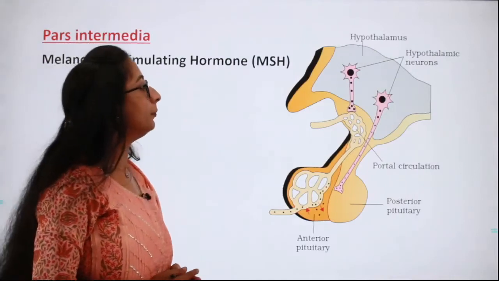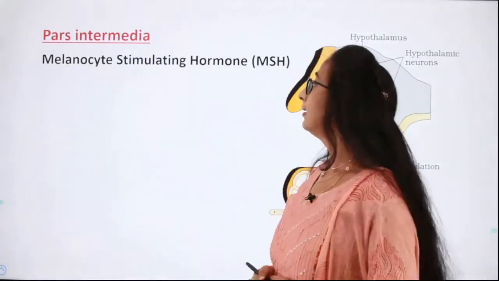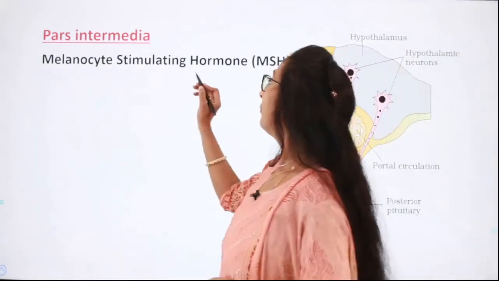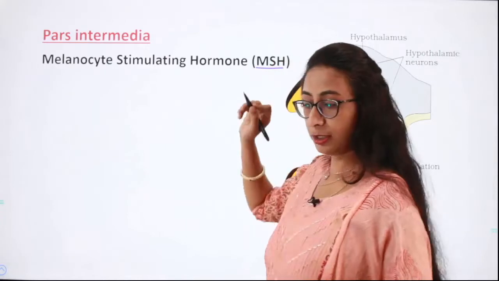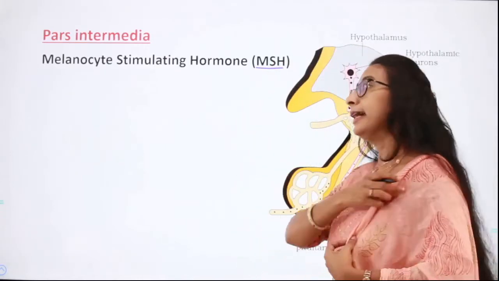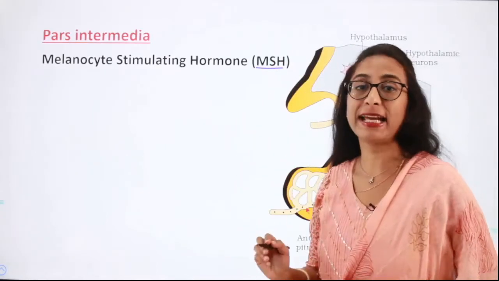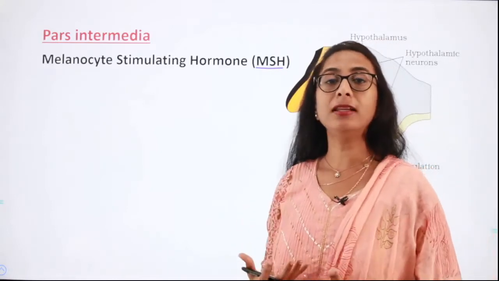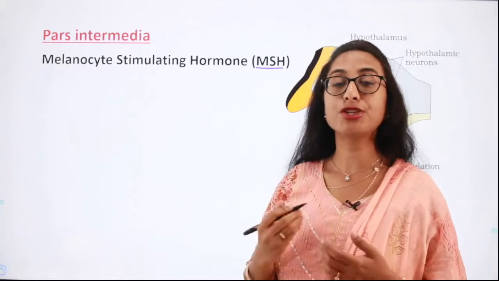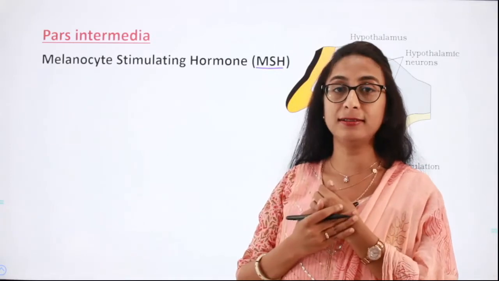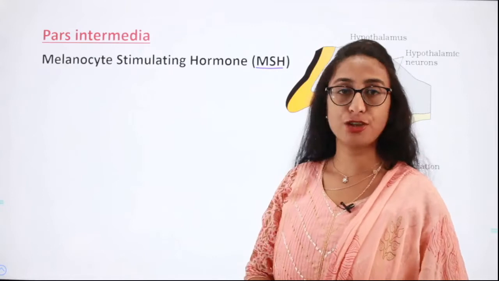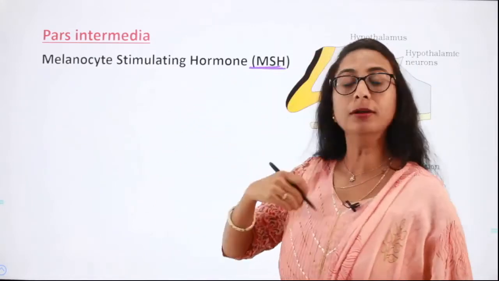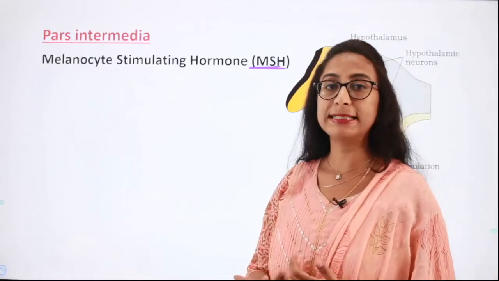Next, moving on to the hormones which are secreted by pars intermedia. So it is the melanocyte stimulating hormone. The melanocyte stimulating hormone stimulates the melanocytes. Melanocytes are the cells which contain the pigment called melanin, which is responsible for giving us the skin color. So it controls the pigmentation of the skin. So it is the melanocyte stimulating hormone which acts upon the melanocytes and then controls the skin pigmentation.